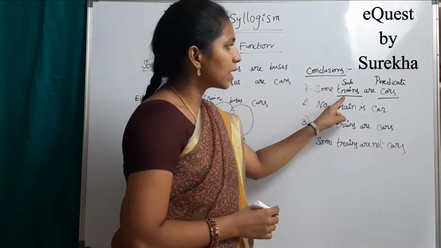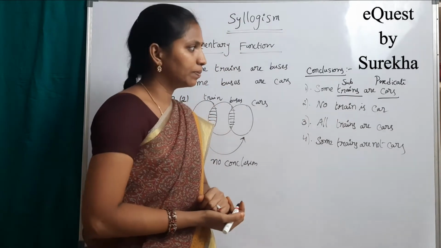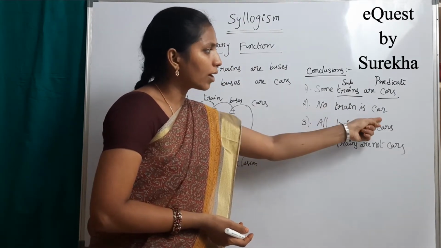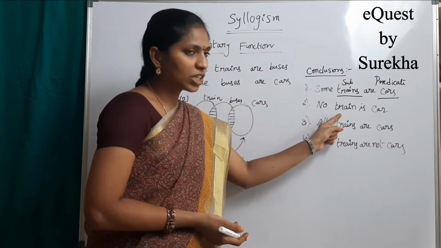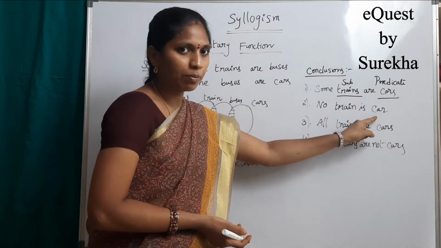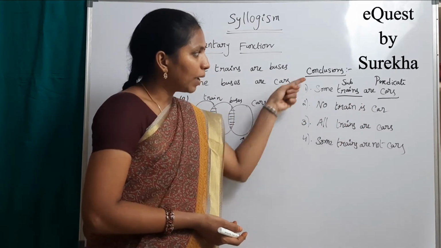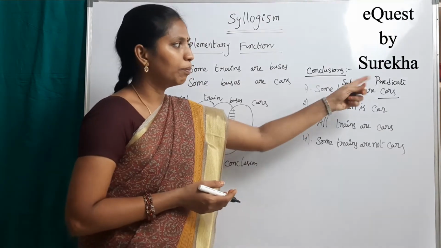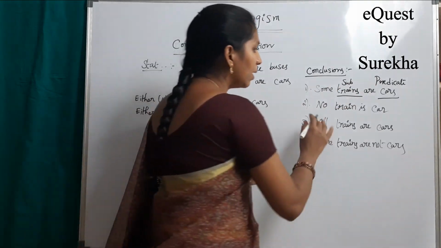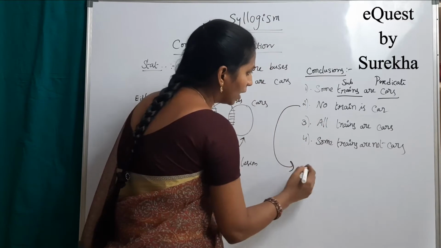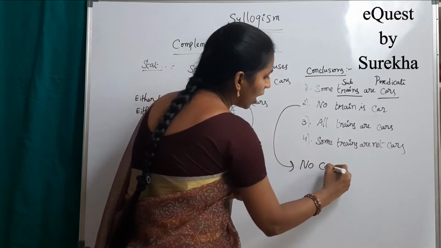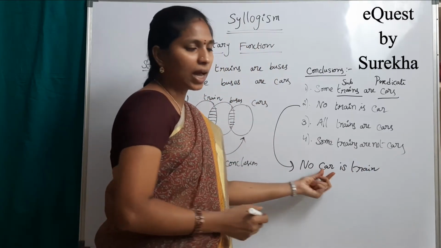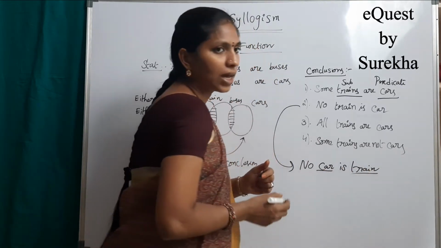Okay, trains is the subject and cars is the predicate. And see the second one, no train is car. Subject is at the subject place and predicate is at the predicate place. If you use a complementary pair, some and no, then we can interchange subject and predicate. Means in the place of the second one we can write like this: no car is train. See here, car is the predicate and train is the subject.